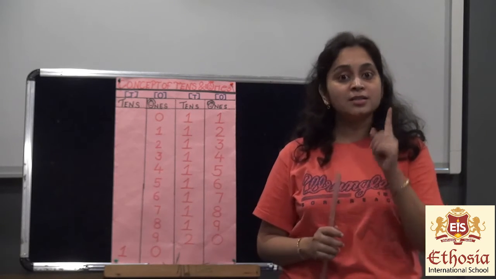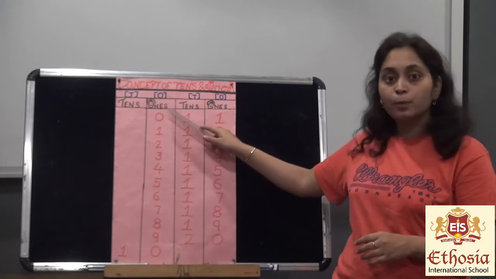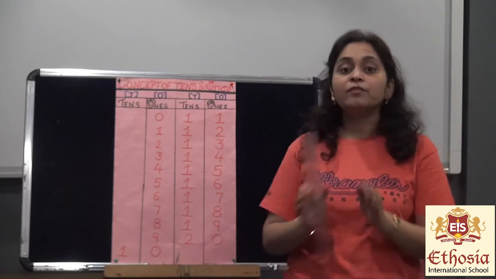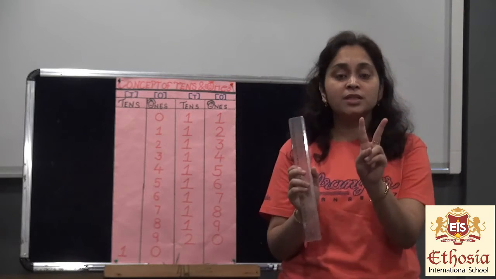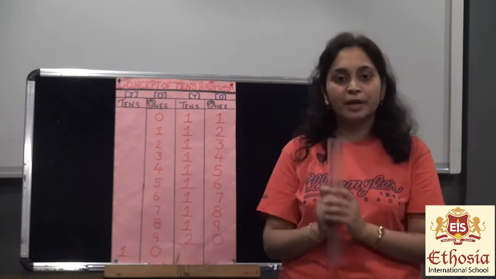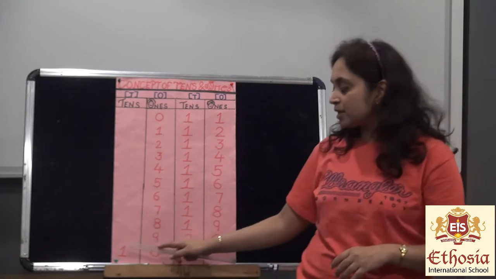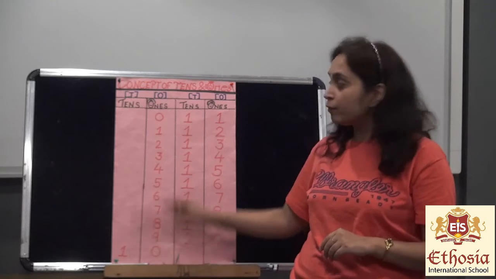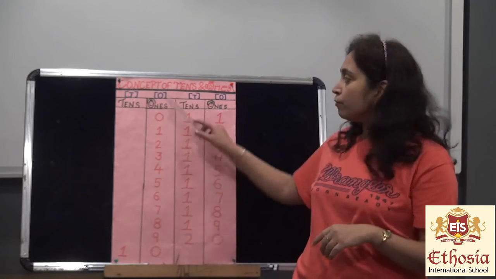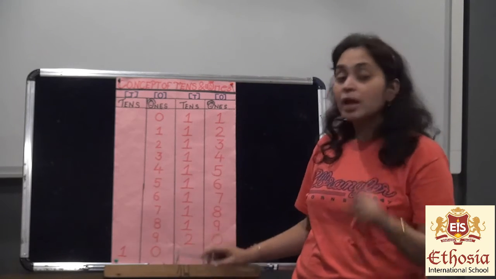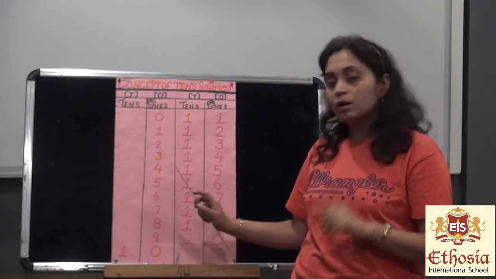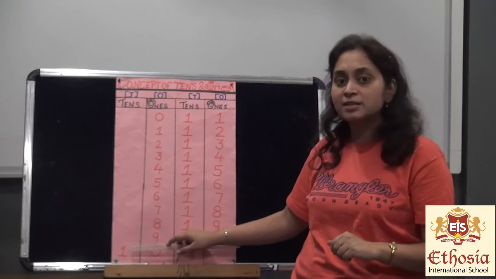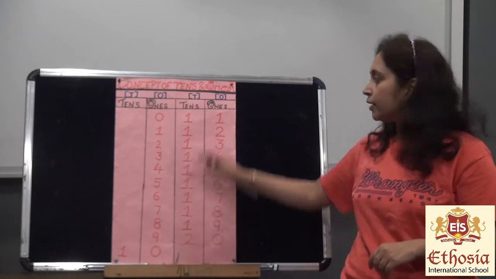So my dear children, in the same way, single digit numbers will fall under the ones place, but after 9 two digit numbers will start. So for two digit numbers we have to give them their separate place. Let's say 10 is there. The first digit of this number, that is 1, will fall under the tens place, that is the T place, and 0 will fall under the ones place. Is it clear to you?